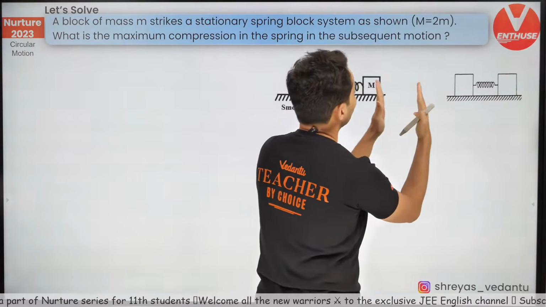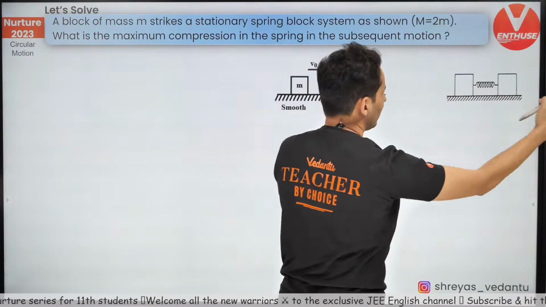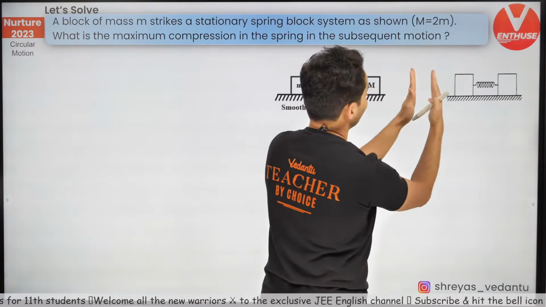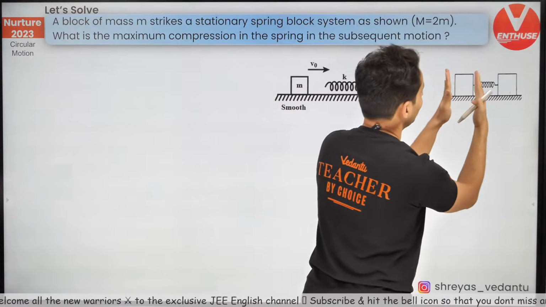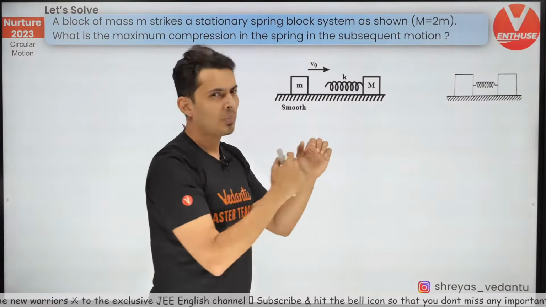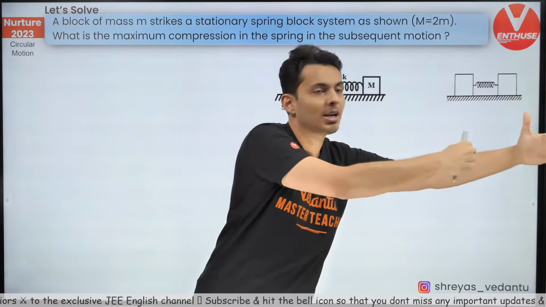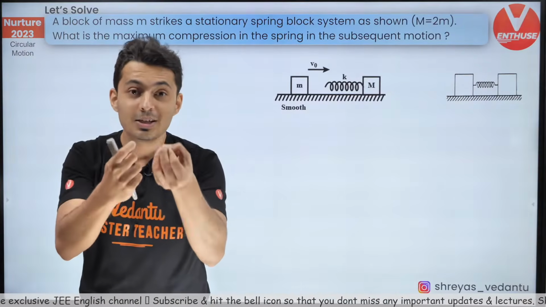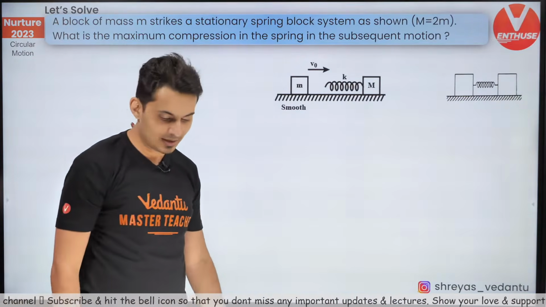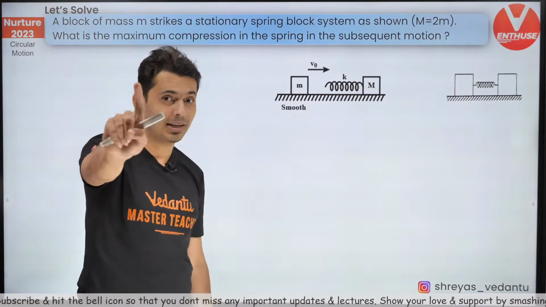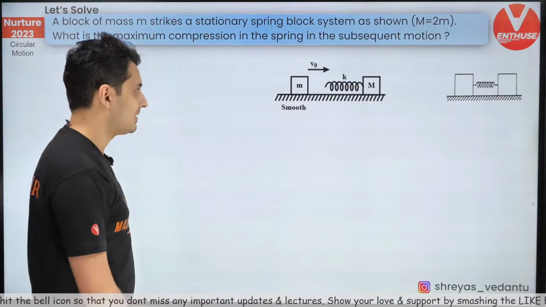You will see the spring will get compressed and again it will come back. So it will get compressed as it is moving. It won't stay at rest. As it is moving, it will compress and then it will again expand. So the question is, what is the maximum compression of the spring during this motion? Yeah, Shreyas already agrees with me that springs are scary, but don't worry, it's not scary. I'll tell you how to visualize this.